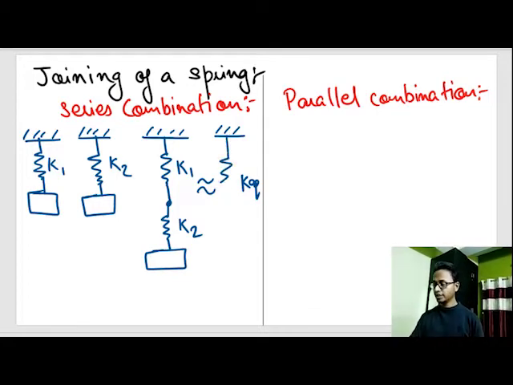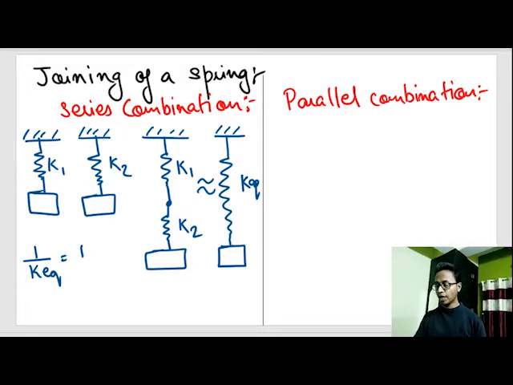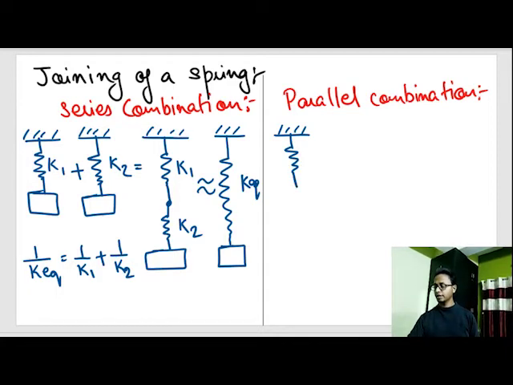How we solve this is, there is a formula: 1 by K equivalent equals 1 by spring constant of spring 1 plus 1 by spring constant of spring 2. Now what is parallel combination? Similarly, a spring K1 is added to another spring.